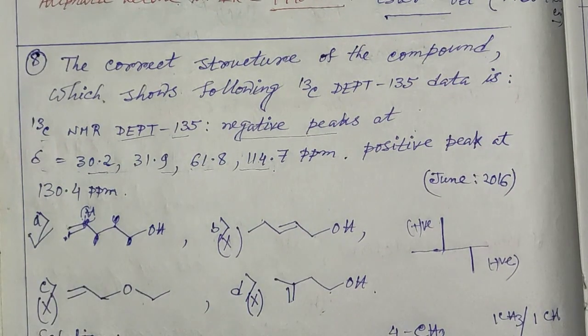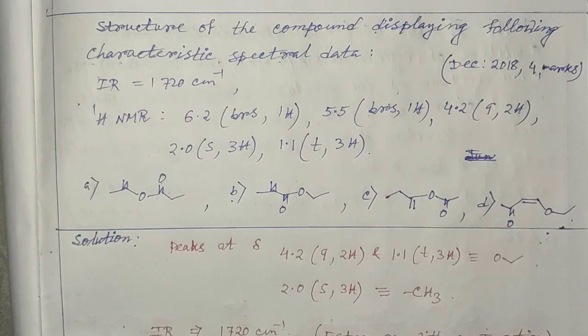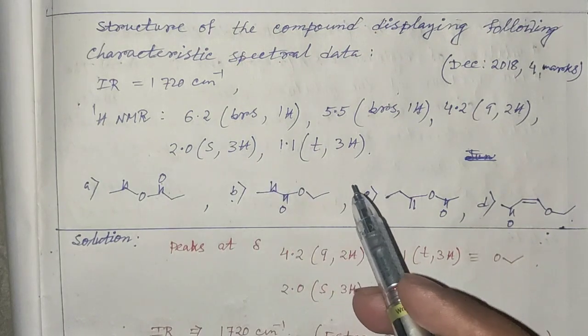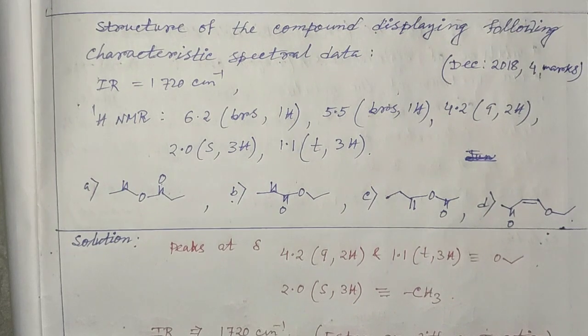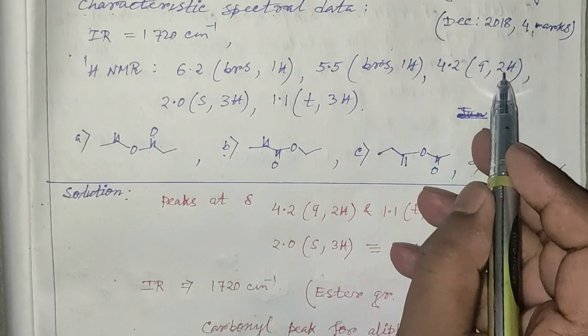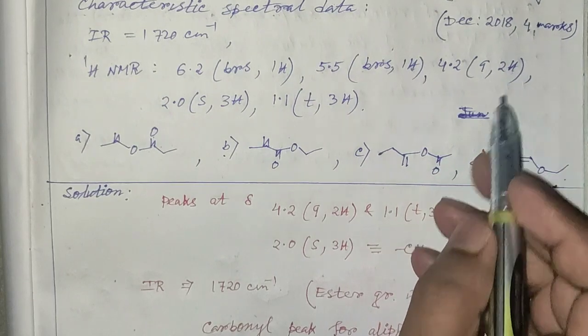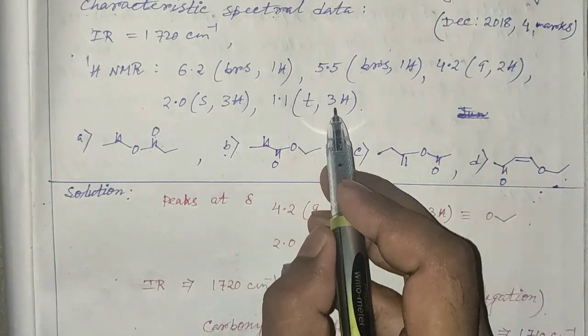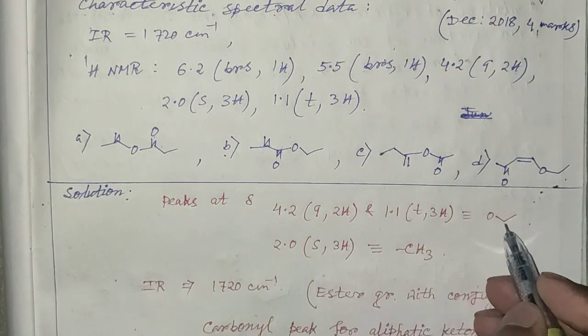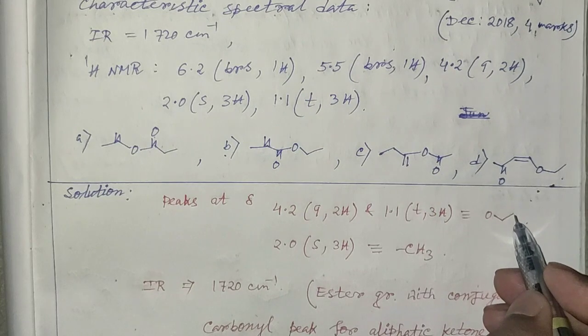So is it okay? This question was asked in December 2018 for 4 marks. We have to signify the correct structure of the compound depending on the given values. Now from the given values, the 4.2 quartet peak for 2 hydrogen atoms and 1.1 triplet peak for 3 hydrogen atoms signify that the molecule contains an OCH2CH3 group.